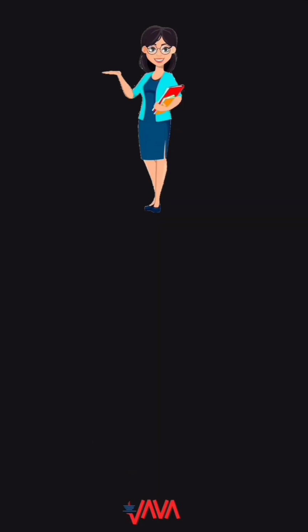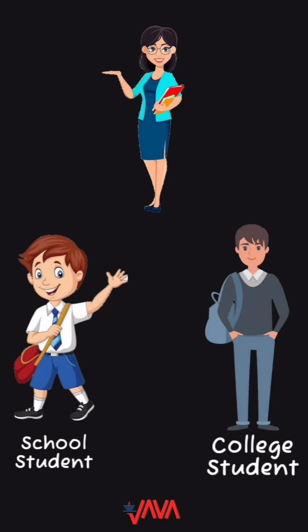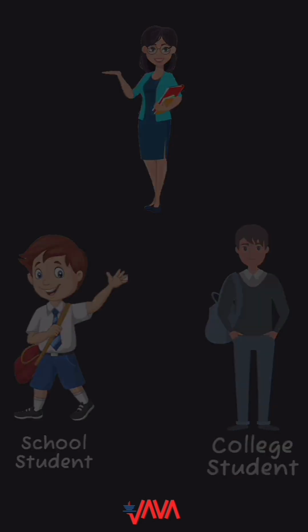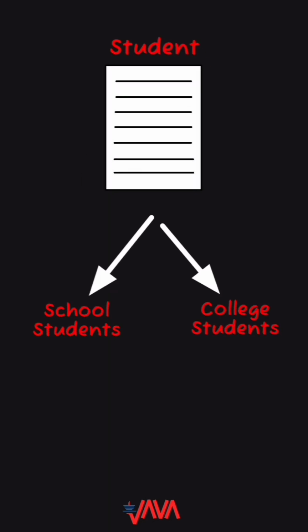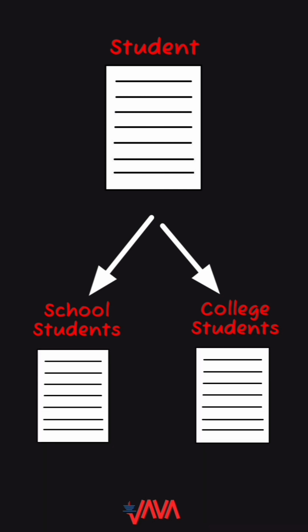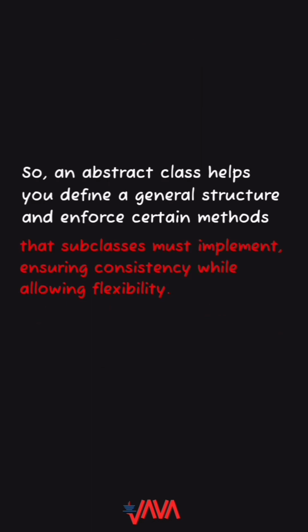Imagine you're a teacher. You have different types of students, school students and college students. Both need to study, but in different ways. In Java, you can create an abstract class called Student to represent this. You can't make a Student directly because it's too general. Instead, you use it as a template. High school students and college students will be specific classes that inherit from Student. They'll each have their own way of studying but still follow the basic idea. So an abstract class helps you define a general structure and enforce certain methods that subclasses must implement, ensuring consistency while allowing flexibility.